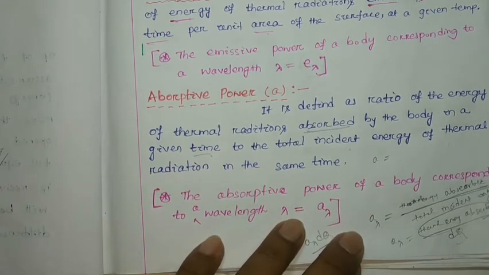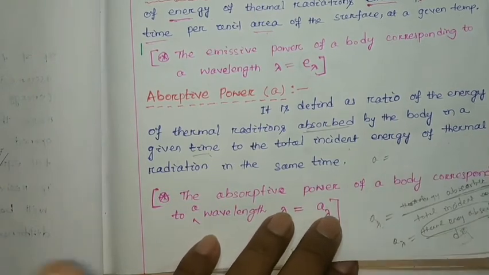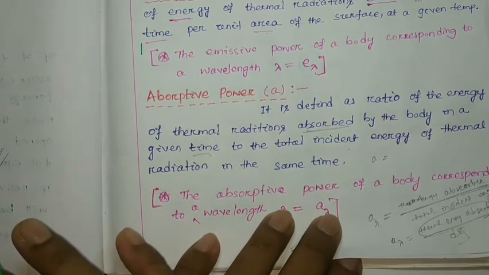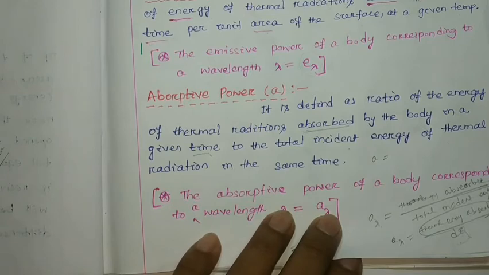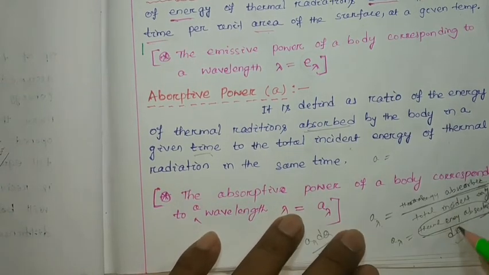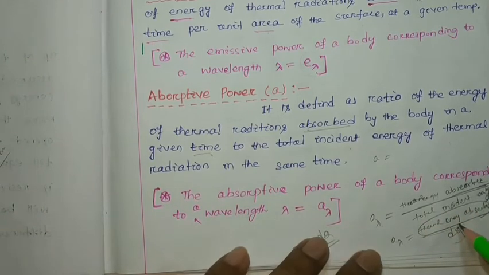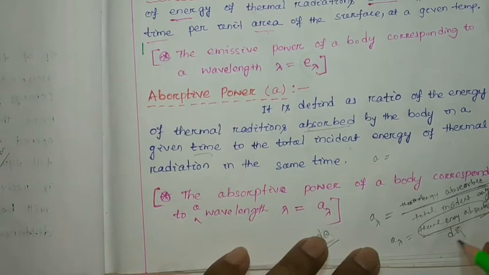So if we consider a perfect black body, as we discussed in our previous class, a perfect black body can absorb all the energies incident on it. So if this numerator indicates the energy absorbed by the perfect black body, and this is your incident energy, then both will be equal.